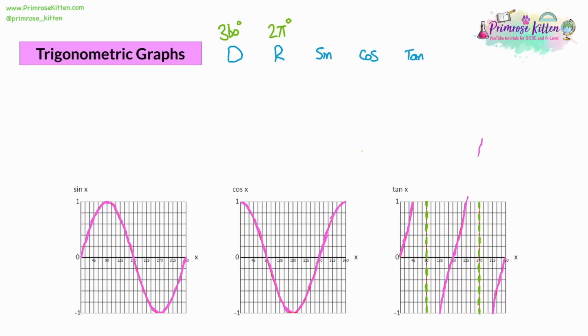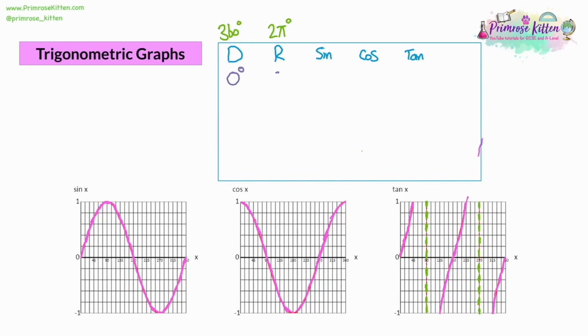Now, the first important value is where we start, and we start at 0 degrees. In radians, we just call that 0 radians. So on the sine graph, you can see at 0, we're at 0. I'm just going to highlight it on the graph. On the cos graph, we start at 1, and on the tan graph, we start at 0. This is the first important set of values.